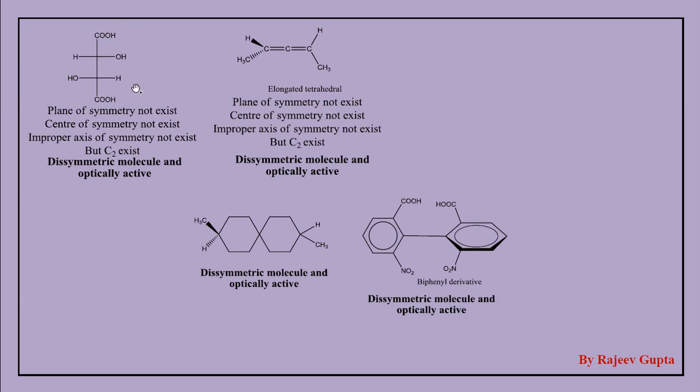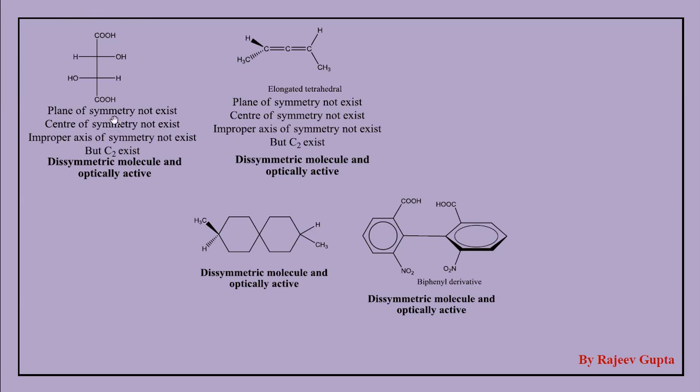So this molecule contains two chiral centers. Both are sp3 hybridized, tetrahedral carbons. But if we check the chirality of this molecule, we check the plane of symmetry and center of symmetry elements.